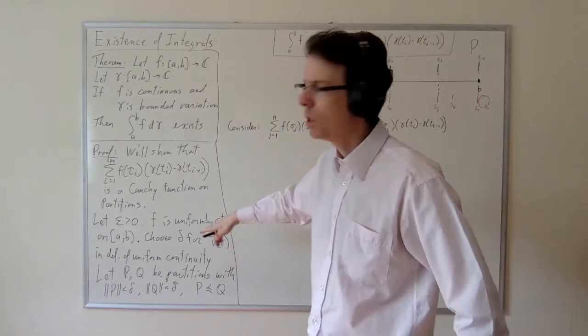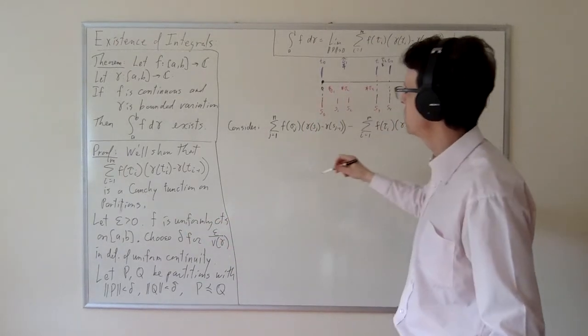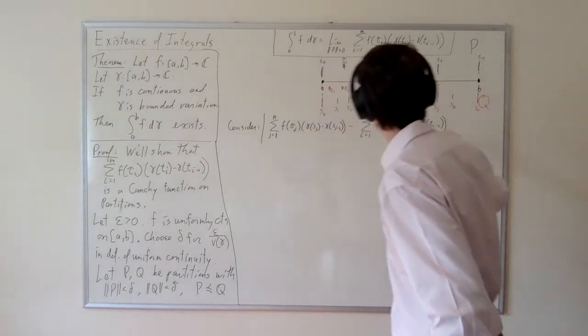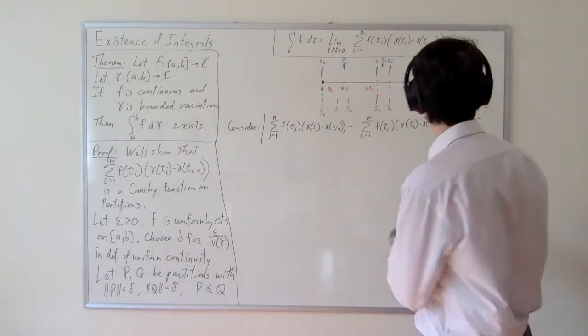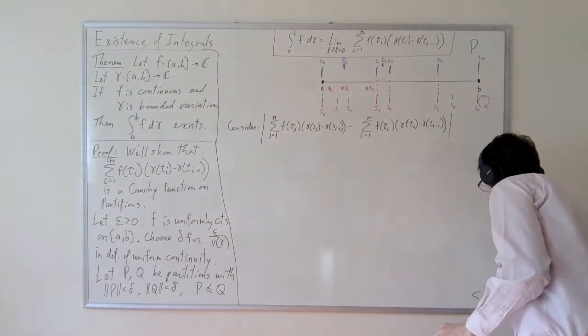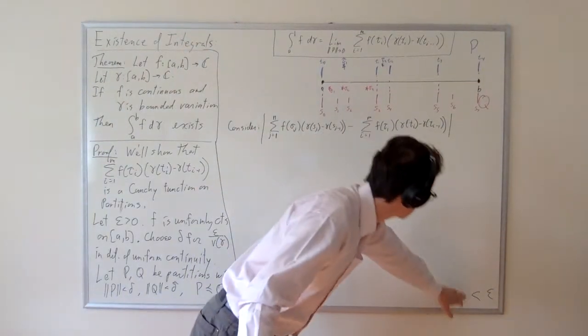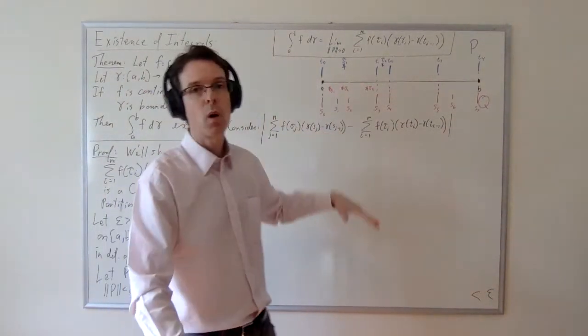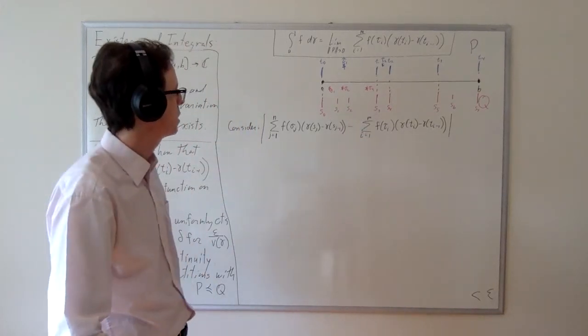The definition of Cauchy means I need to prove that this difference is small. In particular, this difference has to be epsilon small. It has to be less than epsilon. So actually, I'm not going to assert that it's less than epsilon. I'm going to try to eventually prove that it's less than epsilon, but I'm going to put this less than epsilon to indicate that's my goal. That's what I'm going for. I'm trying to calculate that this is less than epsilon.